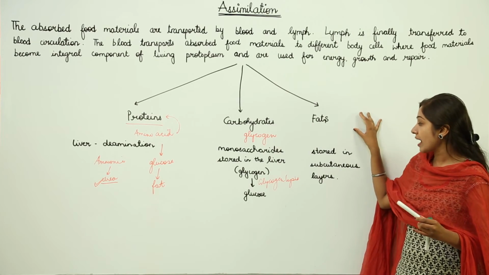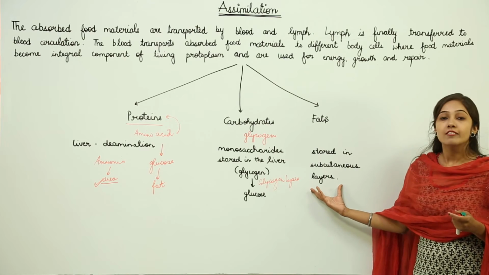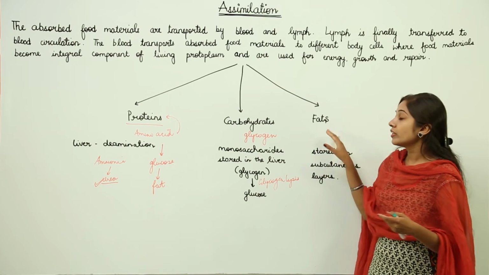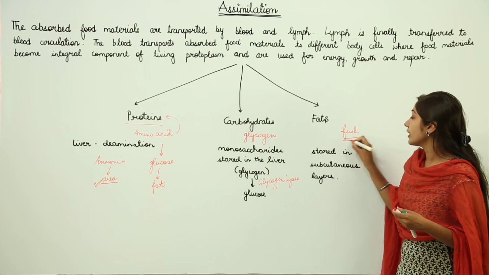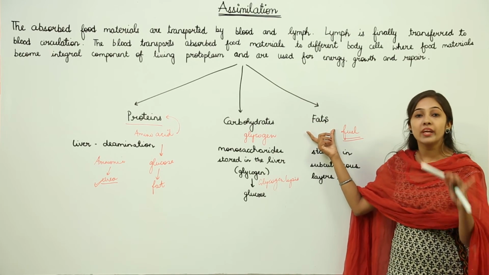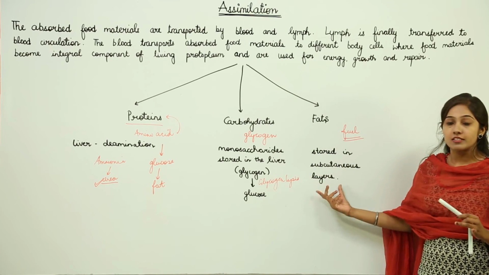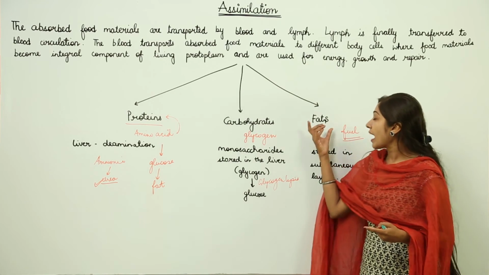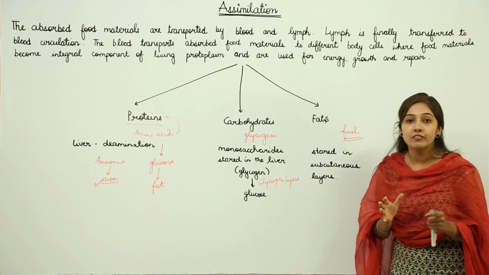Then we have assimilation of fats. Fats are generally stored in the subcutaneous layers, and they provide fuel to the body cells when they are required. They are also the main source of energy in the body. They are stored in the subcutaneous layers, but excess fat storage can lead to several problems. So the fat stored in the subcutaneous layers should be at the optimum level that is needed.